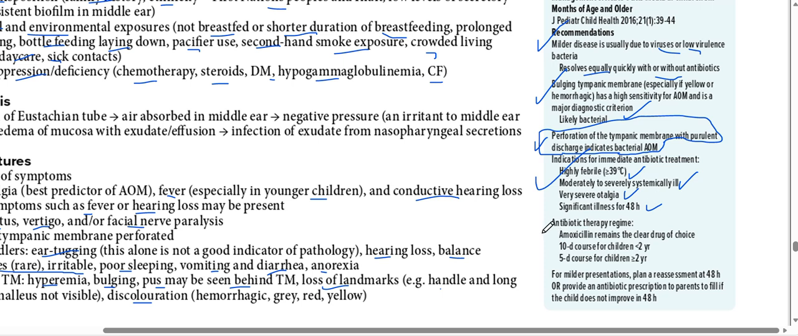Okay, now what antibiotics are given to the children? They are mainly given amoxicillin, that is clearly the drug of choice. So remember, amoxicillin is the antibiotic of choice for acute otitis media. Okay, how many days should we give amoxicillin?